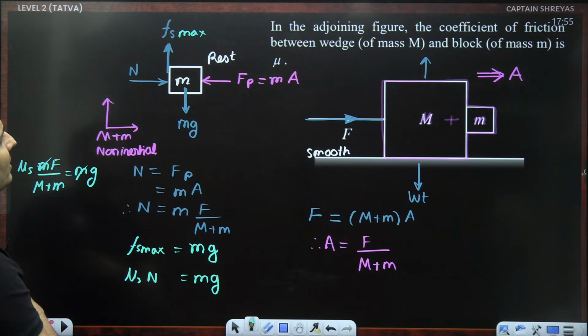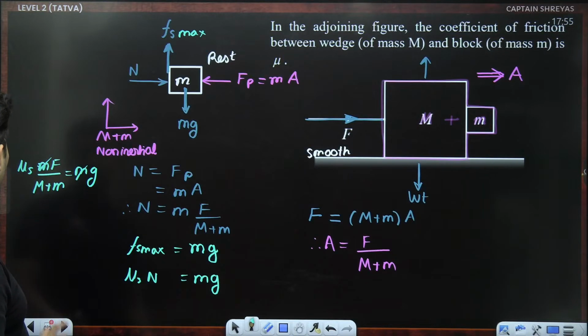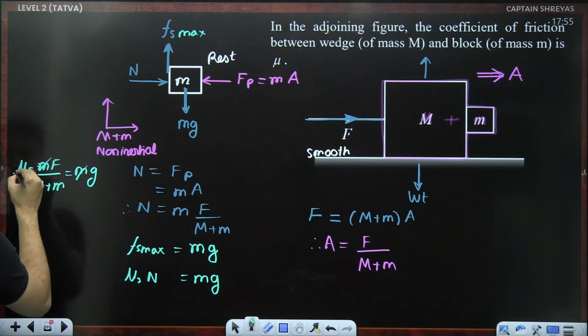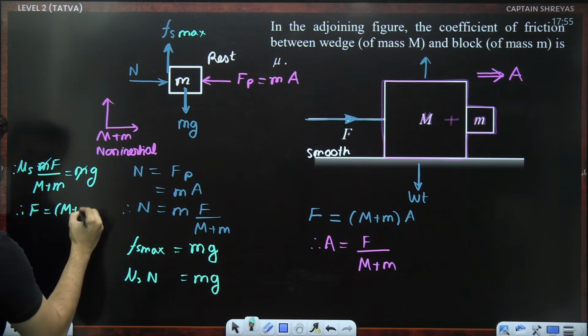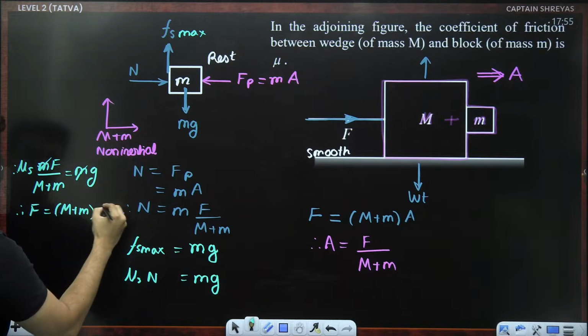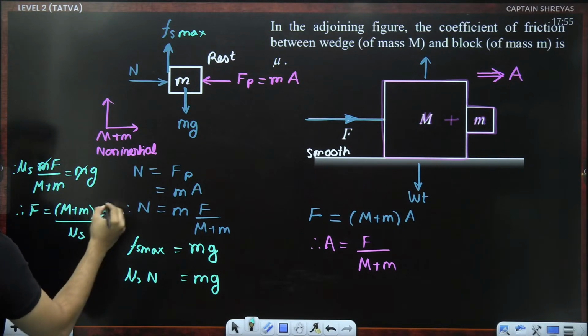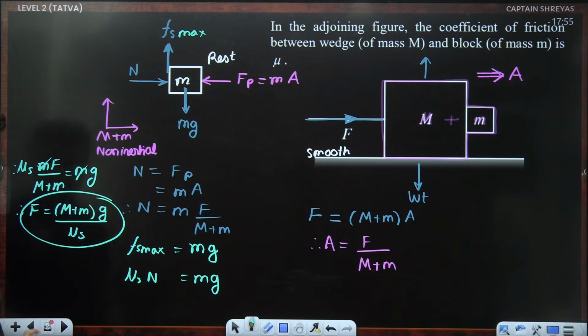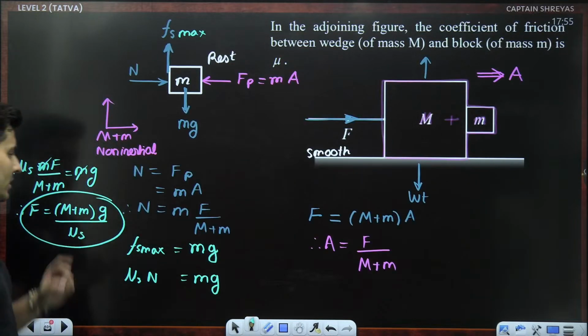And the coefficient of friction between the wedge and this block is mu. The question is to find the minimum force required to keep the blocks moving. So we have to find capital F. Therefore, capital F is equal to (M plus small m) times g, the whole thing divided by mu s. So this is the answer, guys. (M plus m) times g divided by mu.